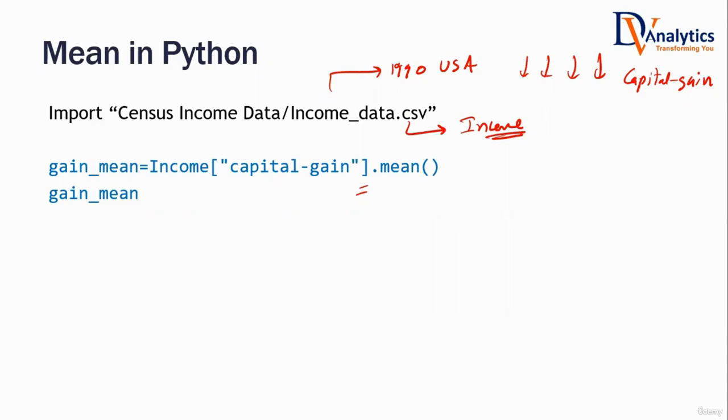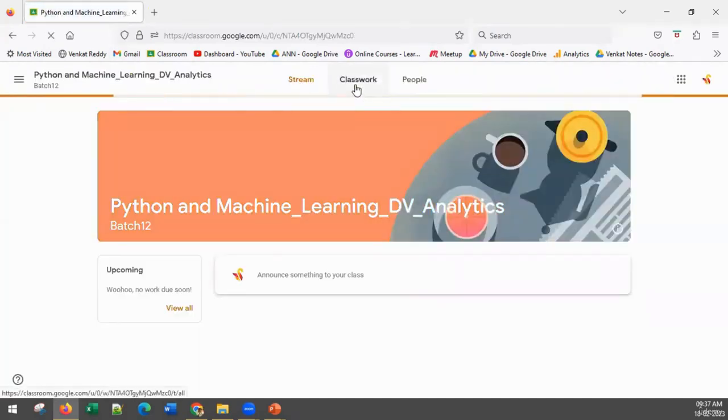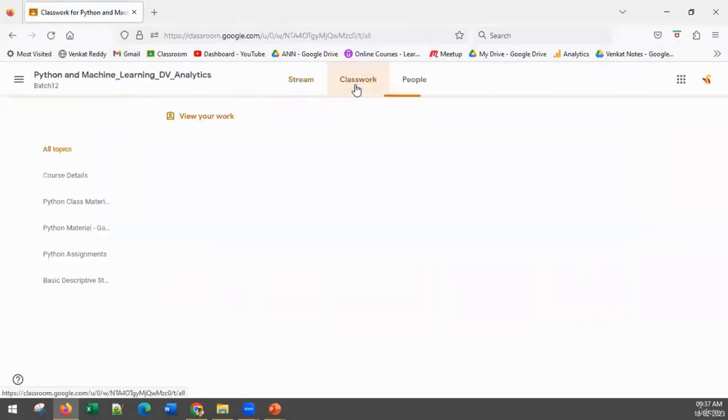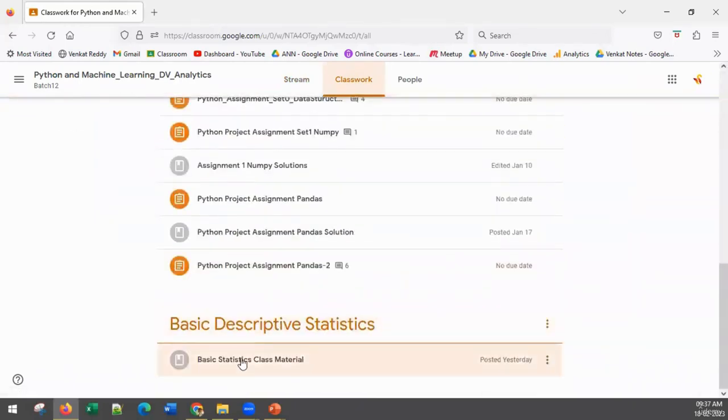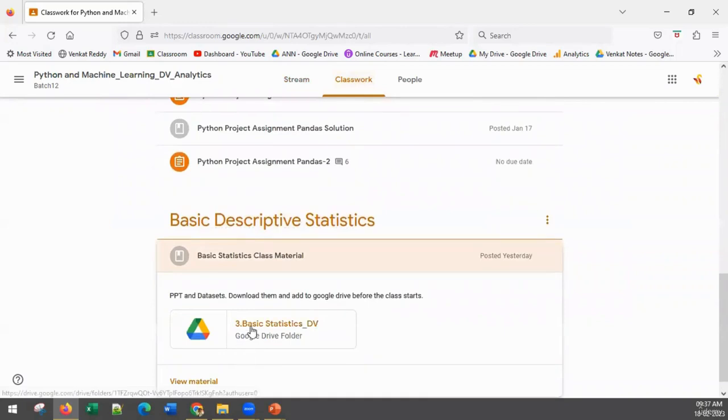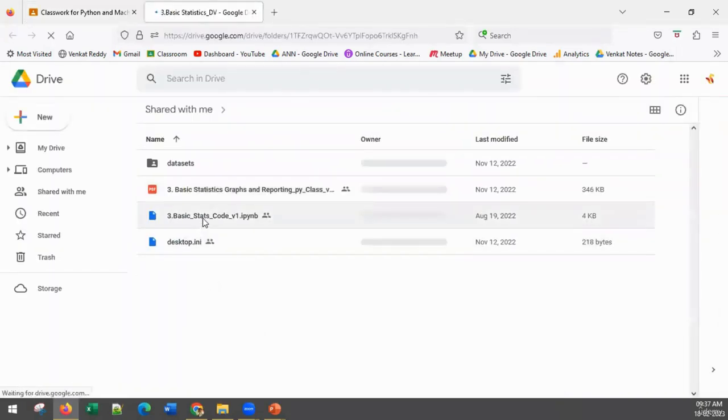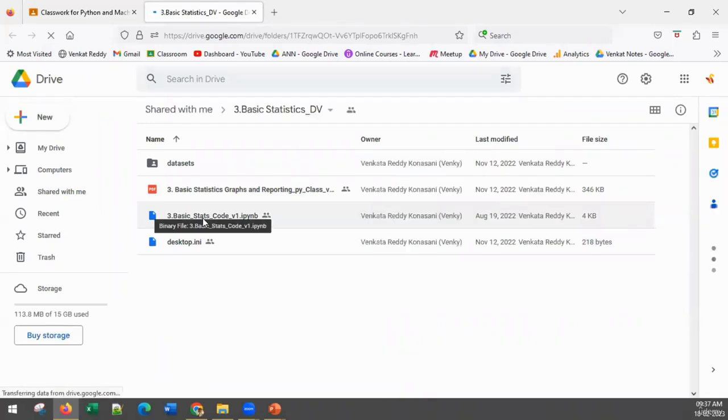Now click on the classroom link, and once you go to that link, go to the classwork. Inside classwork, I have already posted a material called basic descriptive statistics. Are you with me, everyone? Can you see this? Yes, sir. Perfect. Within this, there's a file called basic stats code version 1 IPython notebook file. The IPython notebook file is what we need to open.